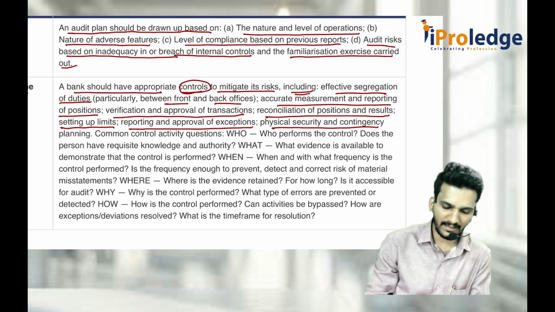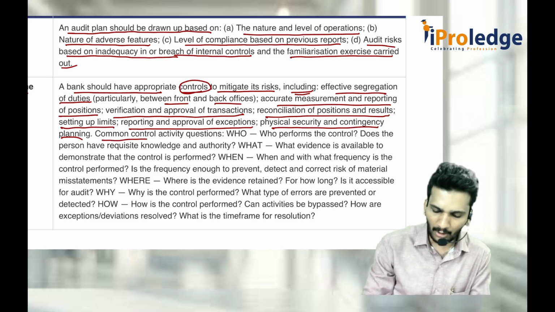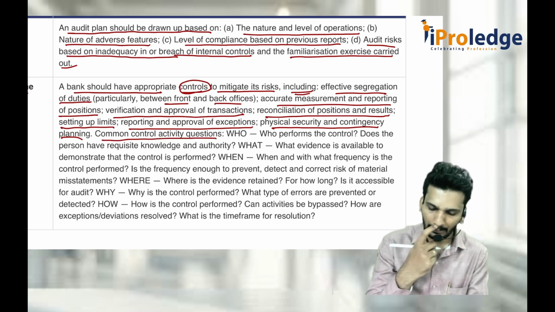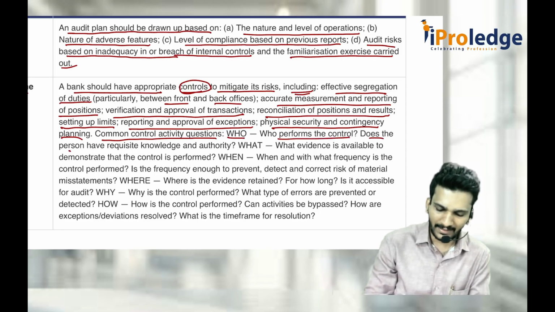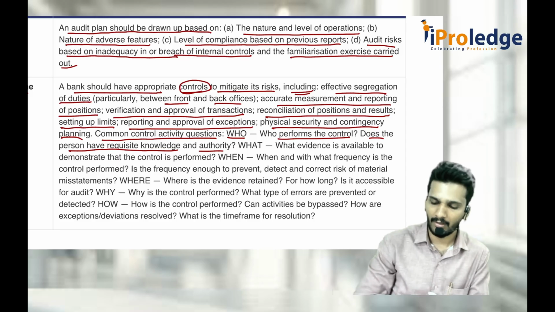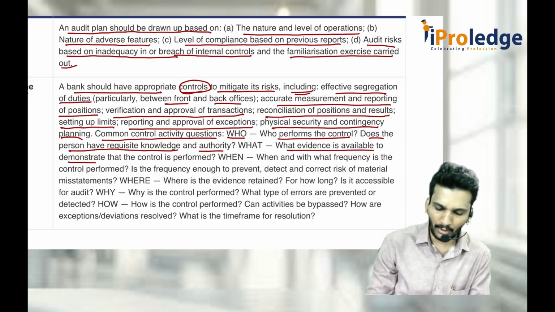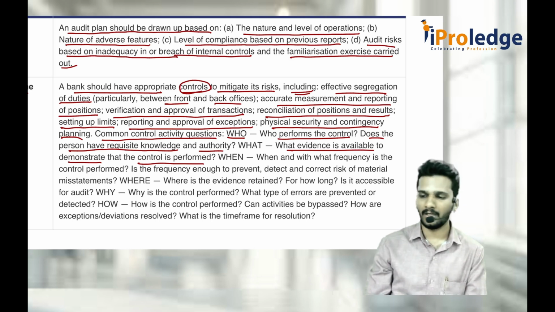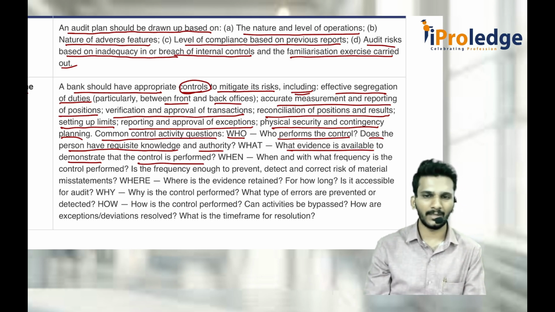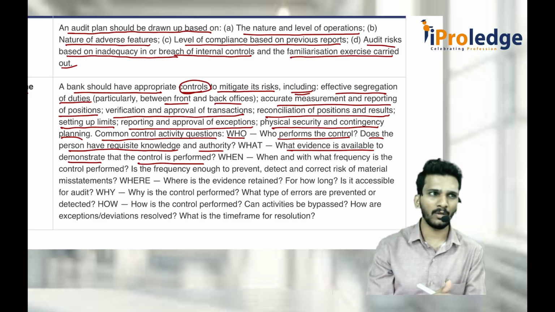Physical security and contingency planning. Common control activity questions, like who performs the control? Does the person have the requisite knowledge and authority? What evidence is available to demonstrate that the control is performed? Sir, if you try to open the system, that is not going to happen because the control is implemented. You need a password, you need a user ID. That is the proof.